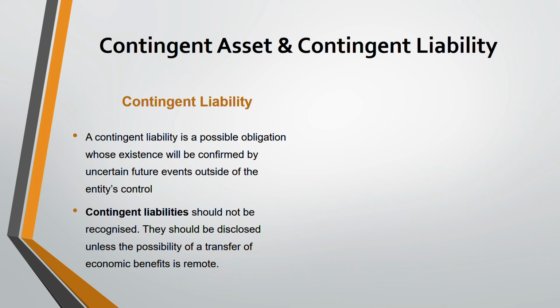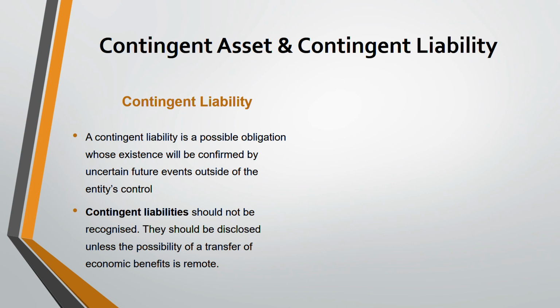This is different from provision. Provision means, for example, let's say there's a court case going on. You know that there's a court case going on and anything can happen. So you have to recognize that provision. It's an expense that you have to recognize. But with a contingent liability, you don't know today what's happening. Anything can happen in the future beyond your control. It's not in your control. Tsunami happened, flood happened, fire happened, anything happened. It's a contingent liability.